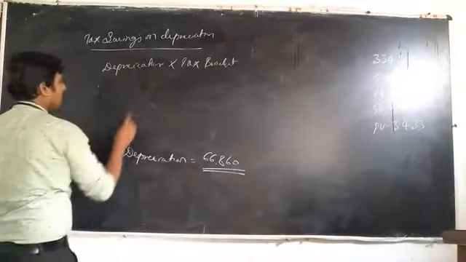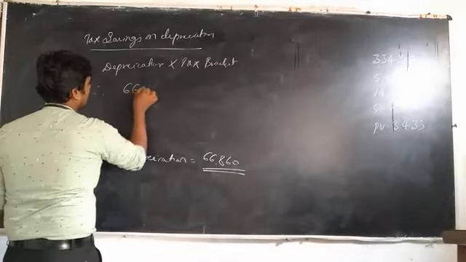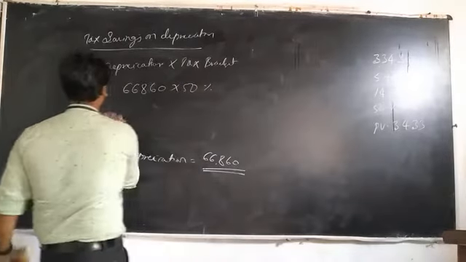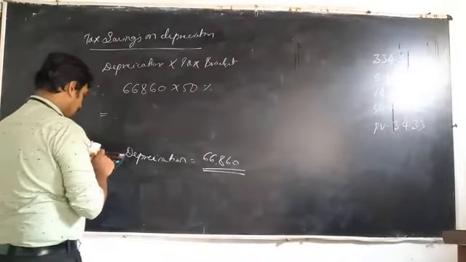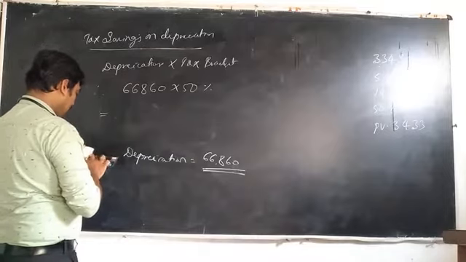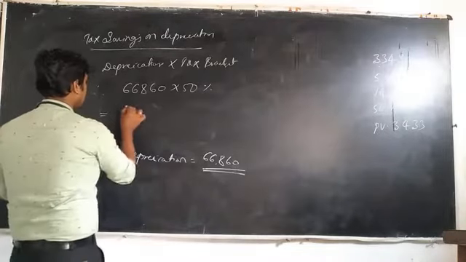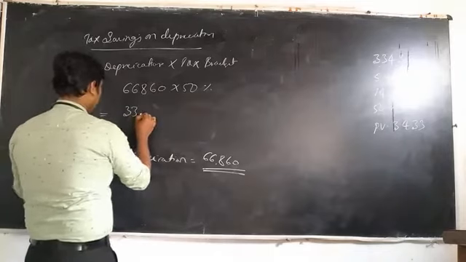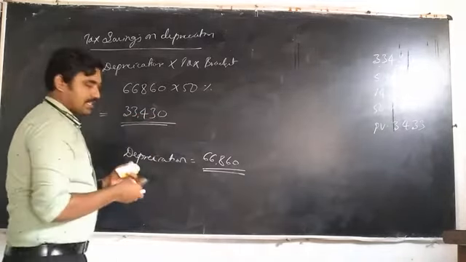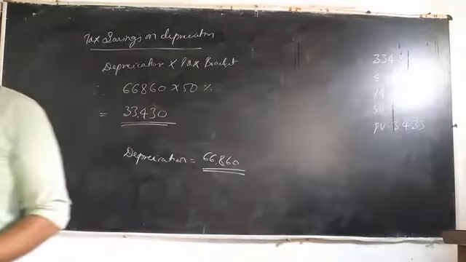Therefore, the depreciation amount is 66,860 into 50%. That is 33,430. This is the tax savings on depreciation. Understood?